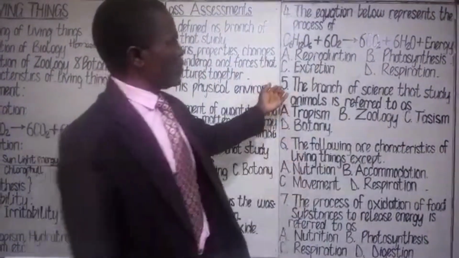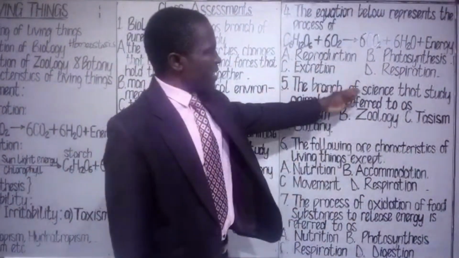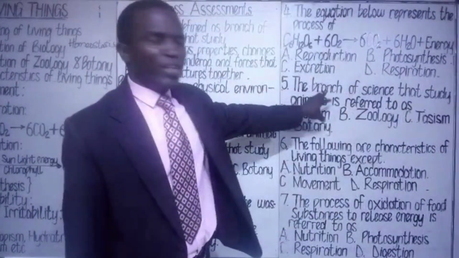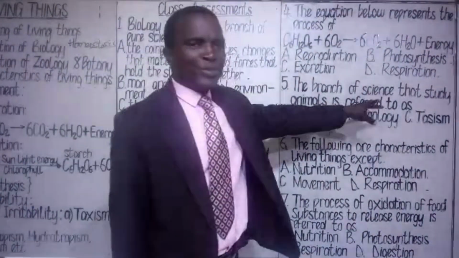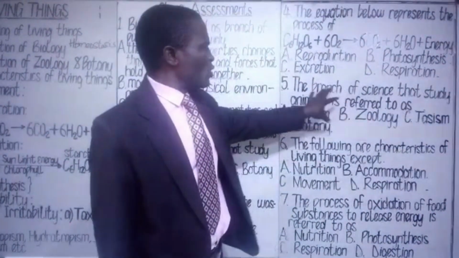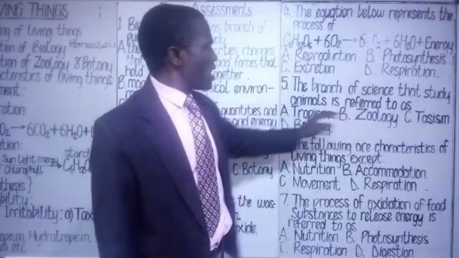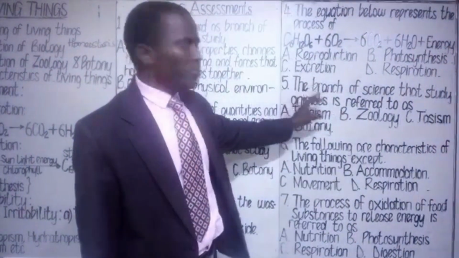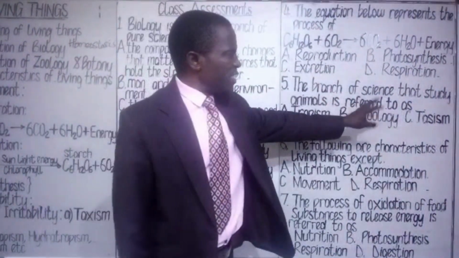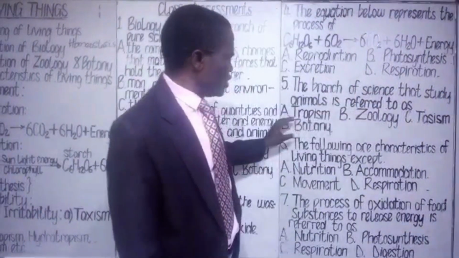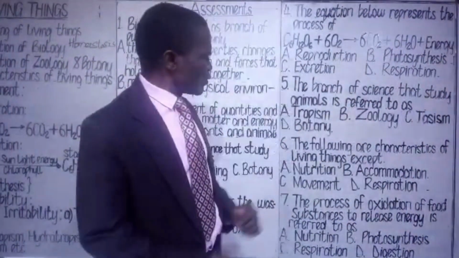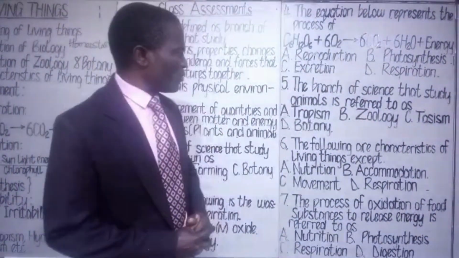Class assessment 5. The branch of science that study animal only is referred to as dash. A. Tropism. B. Zoology. C. Taxism. D. Botany. So you also choose the most appropriate option out of that.